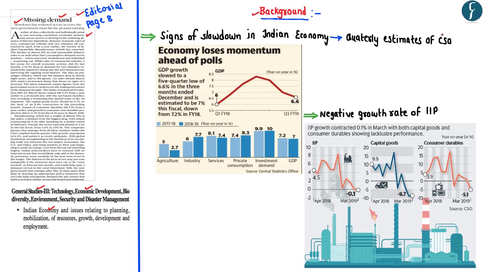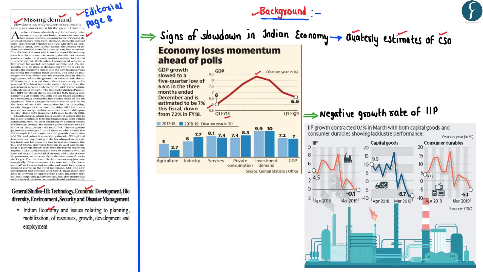Now you all must be aware the Central Statistical Organization, which is working under the Ministry of Statistics and Program Implementation, comes out with the estimates related to the gross domestic product. So if you look at the quarterly estimates of the Central Statistical Organization, in the financial year 2018, the GDP growth rate increased from 6% to around 8%.